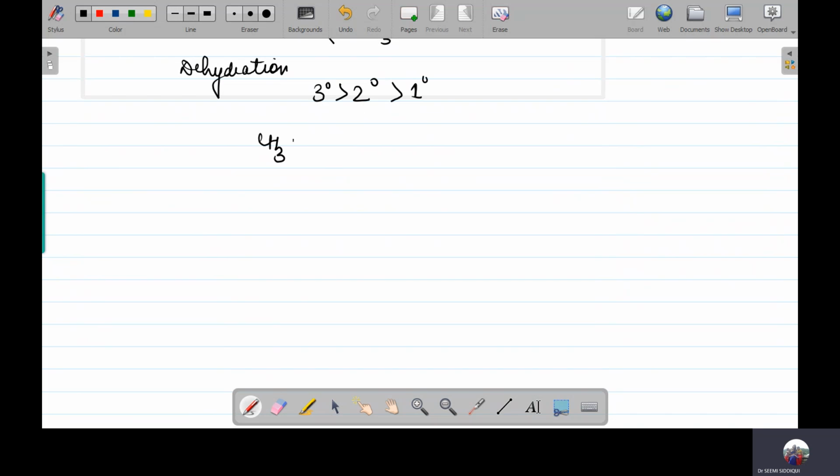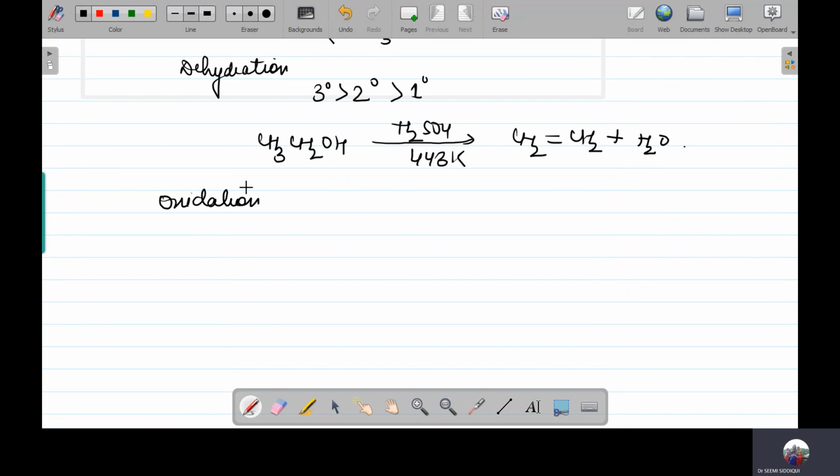Say suppose we have taken ethyl alcohol. It has undergone dehydration. So in the presence of H2SO4 at 443 Kelvin, it is going to form the corresponding alkene, and a water molecule is going to be liberated. Second chemical property, oxidation over here.